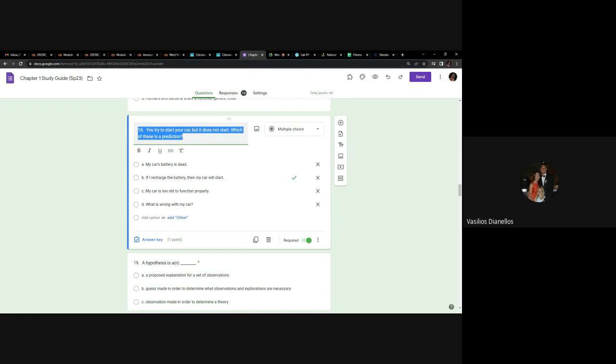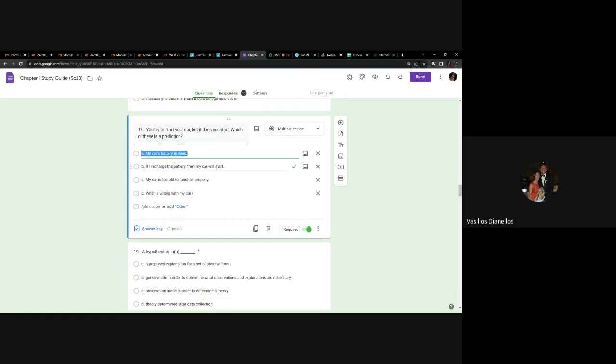So anyway, you try to start your car, but it does not start. Which of these is a prediction? My car's battery is dead? No, that's the observation, right? You've observed that the battery is dead. If I recharge the battery, then my car will start. That is correct. That is a prediction, because usually we do an if-then statement.